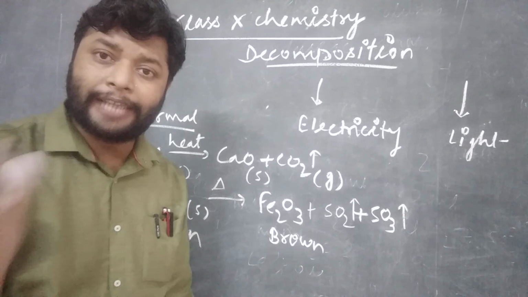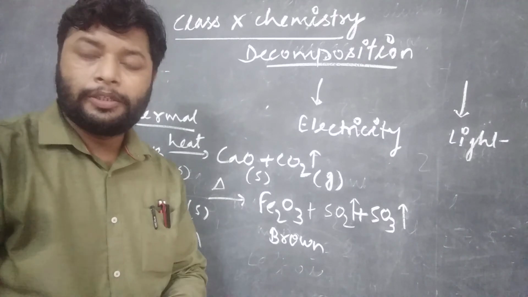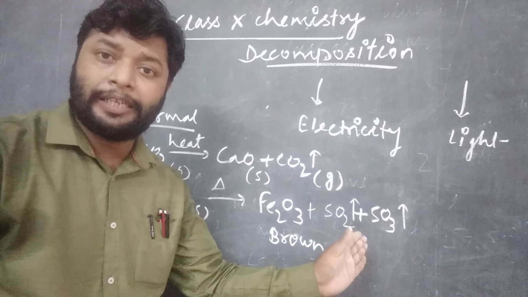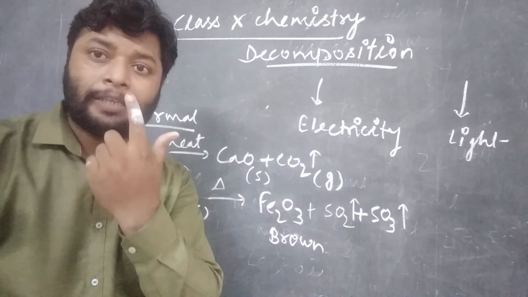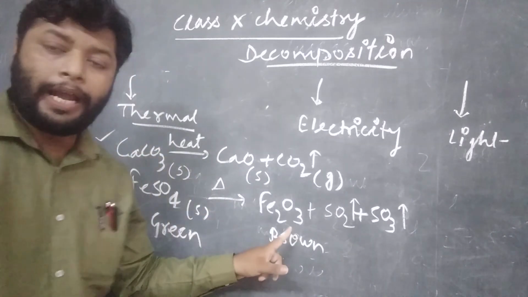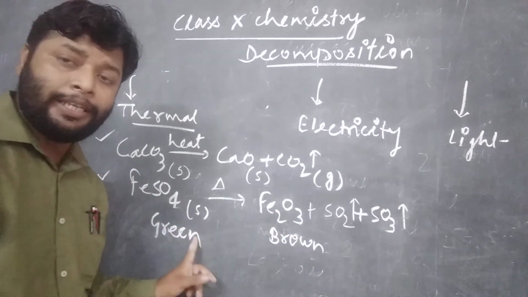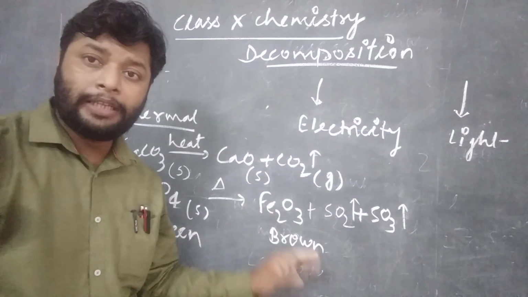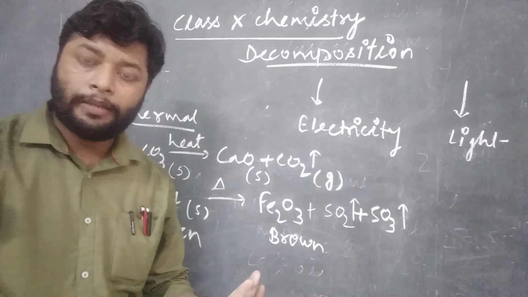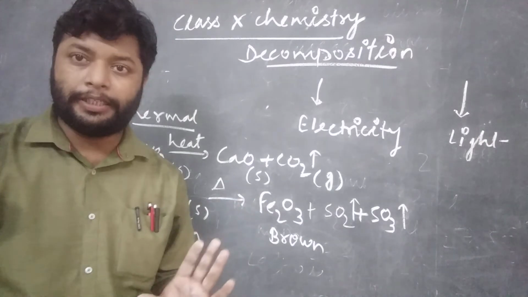The colorless gases are there. So we can distinguish the gas released by the pungent smell. And the substance formed is reddish brown, previously it was green, so we can tell that the reaction is going on by providing heat energy.